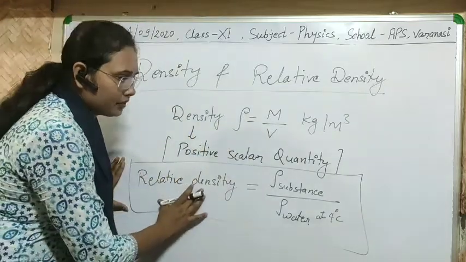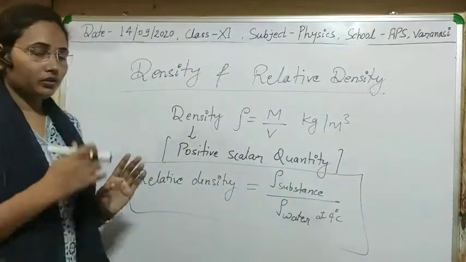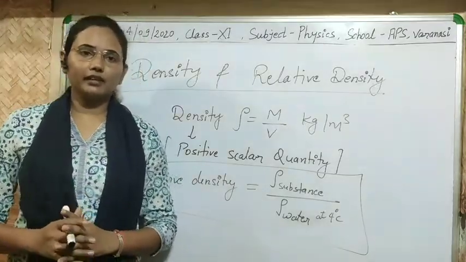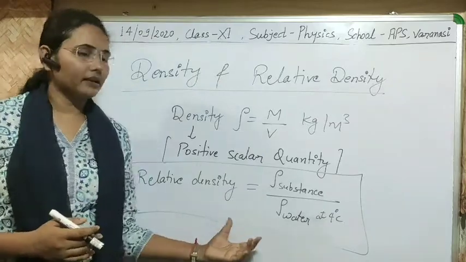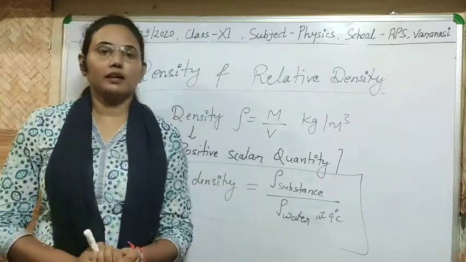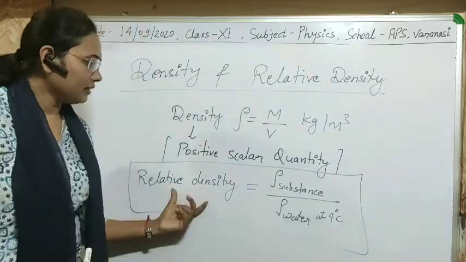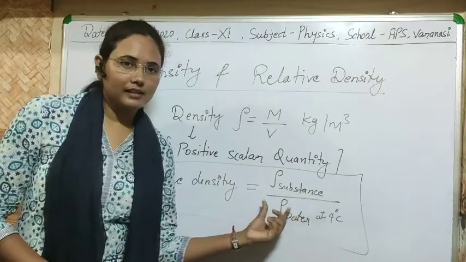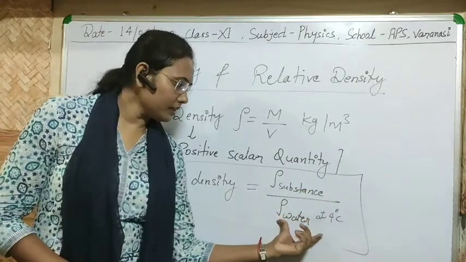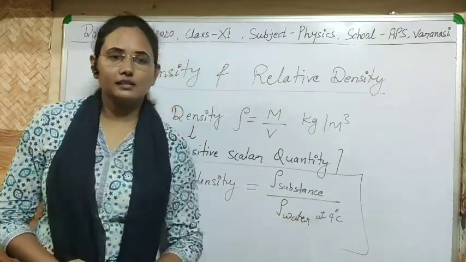Second, what is relative density? If we want to find the relative density of any substance, then in the case of a liquid, if we are immersing it in liquid, the relative density will be the density of that substance to the density of water at 4 degrees Celsius.